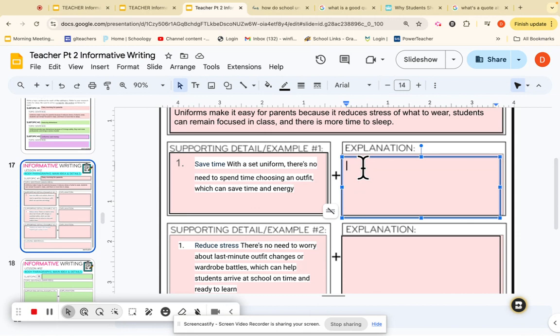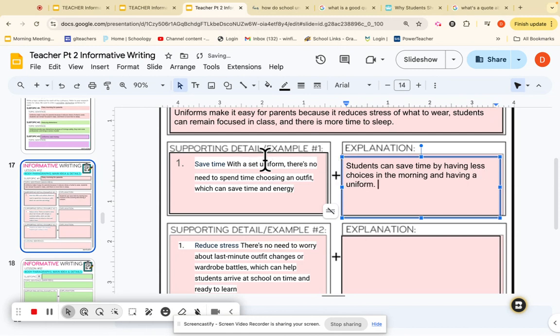And I'm going to say this. Students can save time by having less choices in the morning and having a uniform.